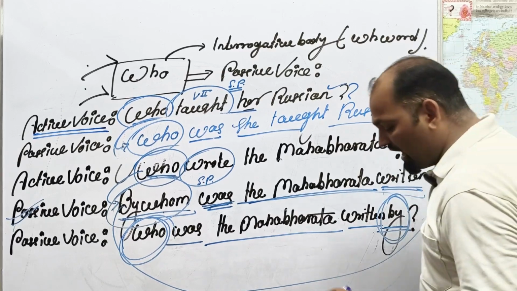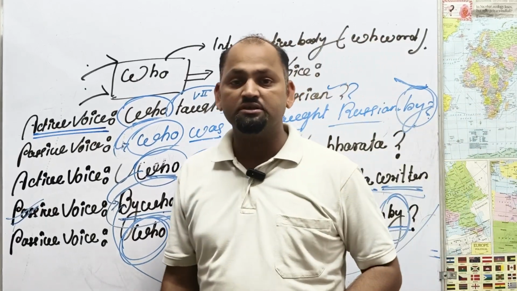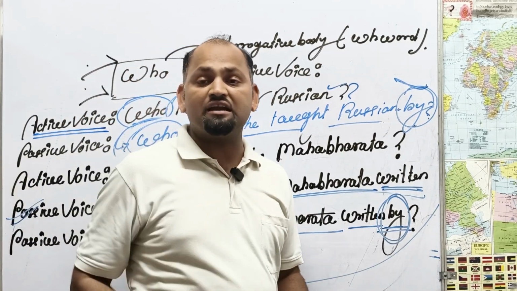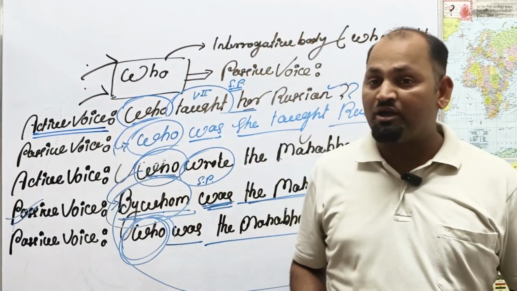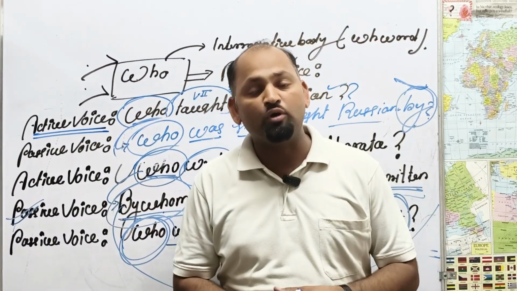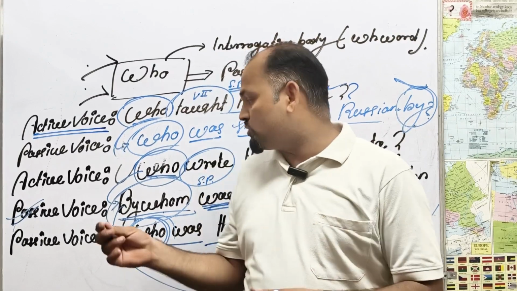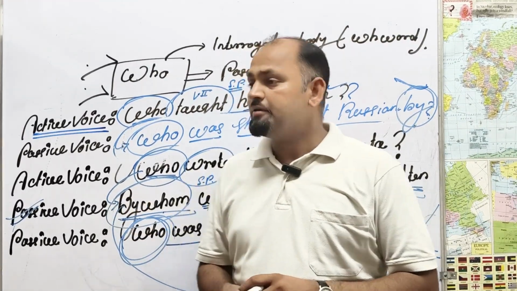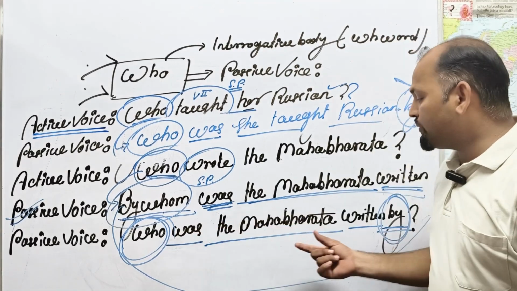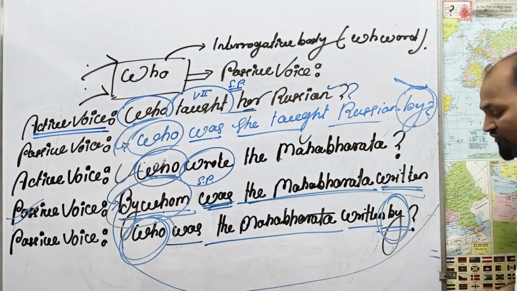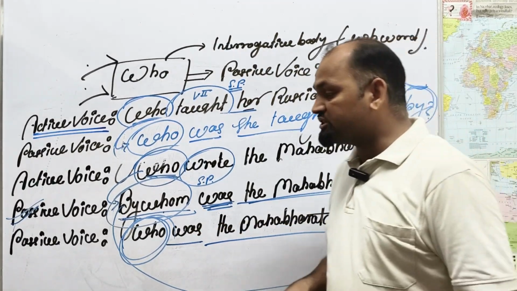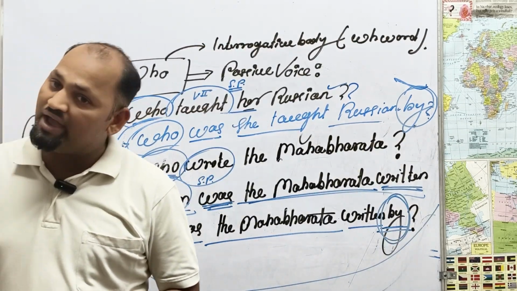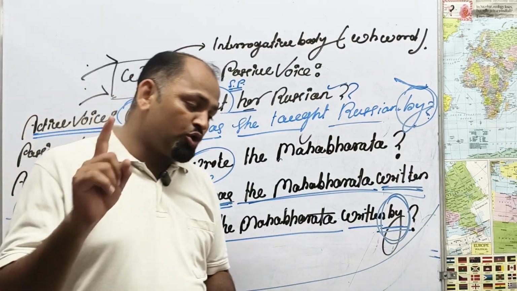There is a compulsion. Along with "who", you will definitely write "by". Along with "by whom", there is no need to write "by", because you have already used it once. But in the sense of "who", you will definitely write "by" at the end. Why? Because this is the rule, the condition you should apply. Otherwise, your statement will be wrong.